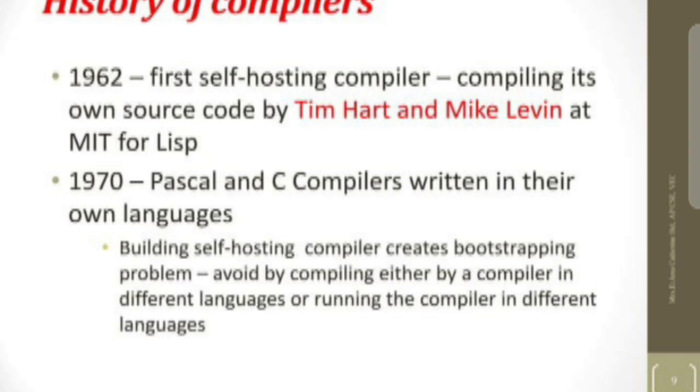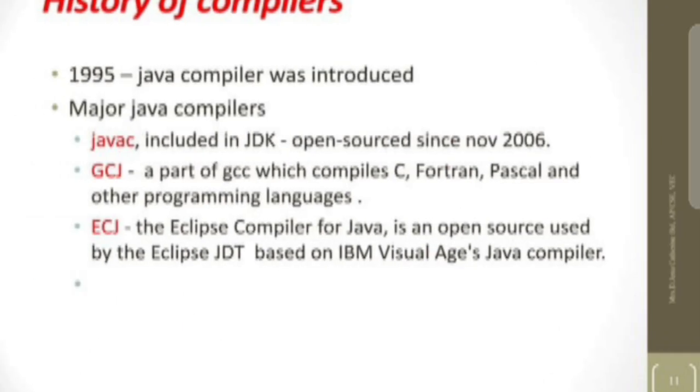History of the compiler. In 1962, the first self-hosting compiler, compiling its own source code, was built by Tim Hart and Mike Levin. In 1970, Pascal and C compilers were written in their own languages. Building a self-hosting compiler creates a bootstrapping problem, avoided by compiling with a compiler in a different language or running the compiler in a different language.